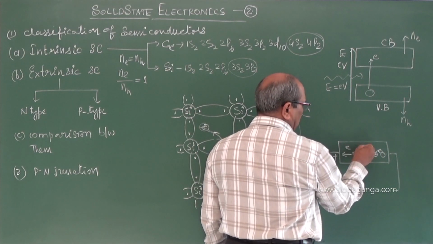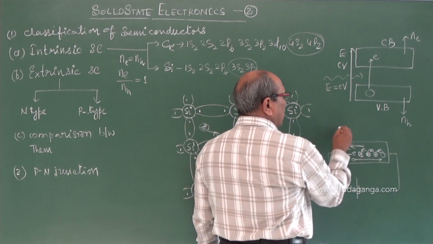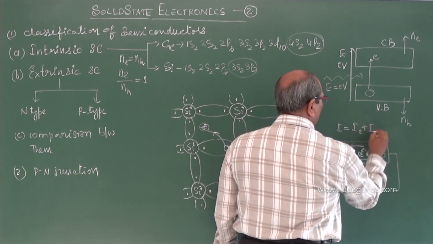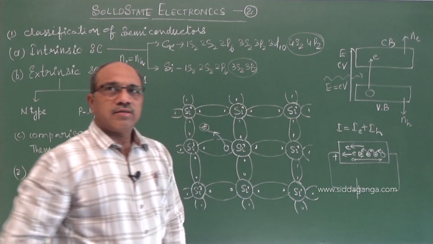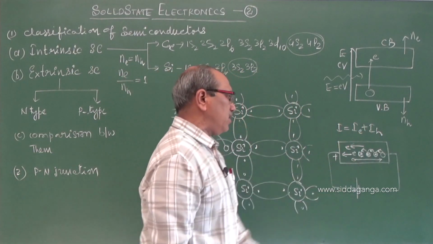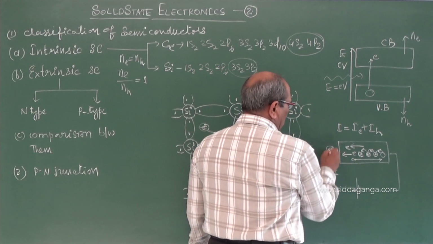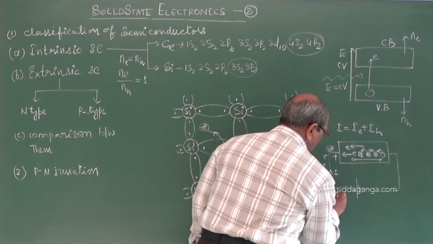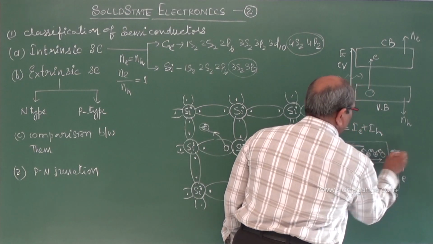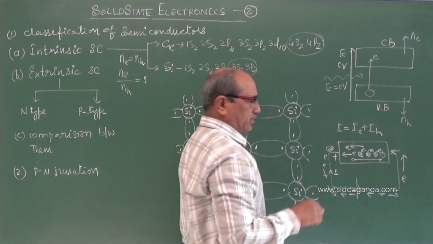But electrons are coming towards left and holes are moving towards right, and the current is totally constituted by electrons plus holes. The current constituted by electrons plus holes is equal to the main current that is established here. These electrons may move in the solid outside the circuit through the battery and reach this end, and recombination takes place. Again the electrons will run and constitute the current continuously.